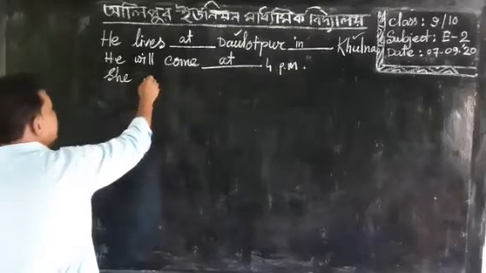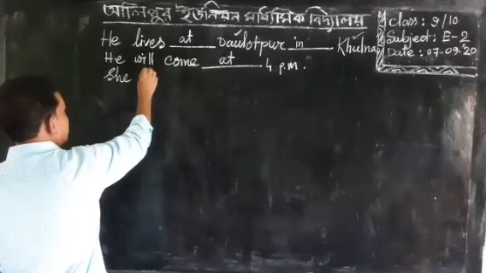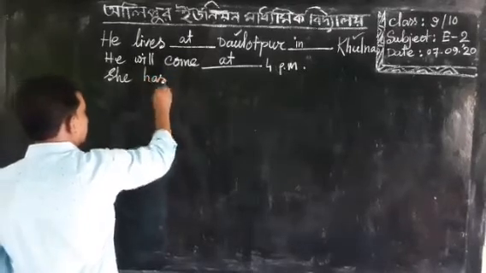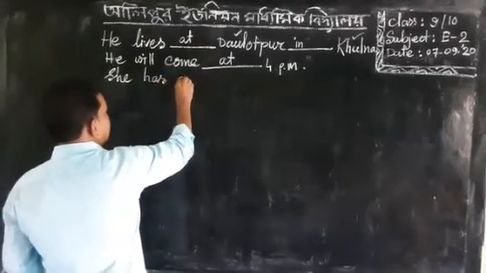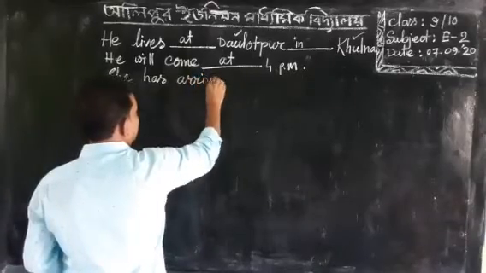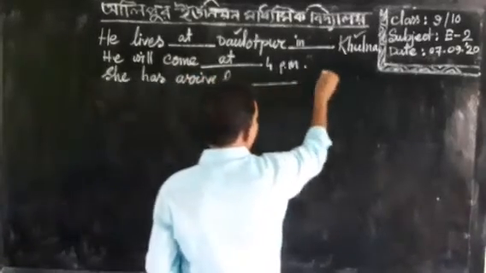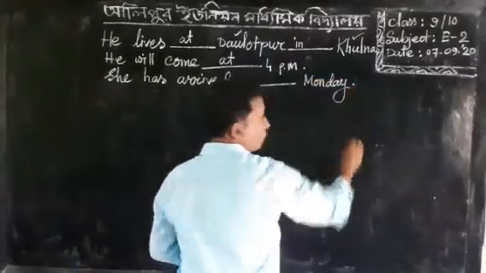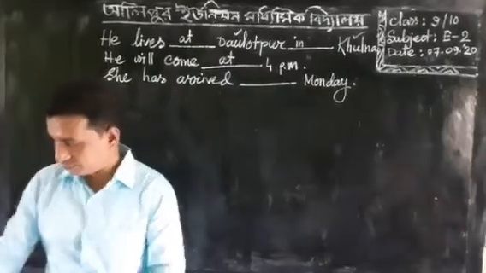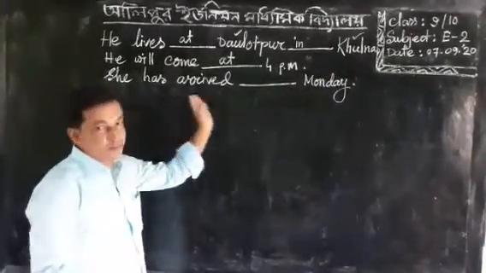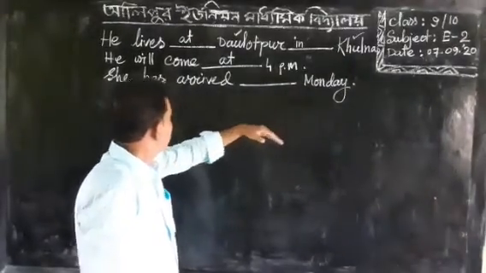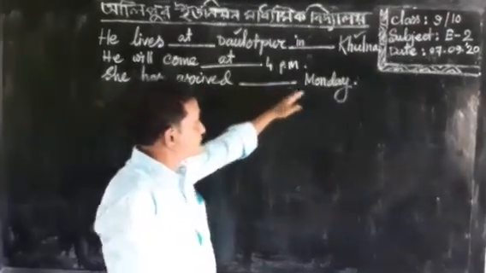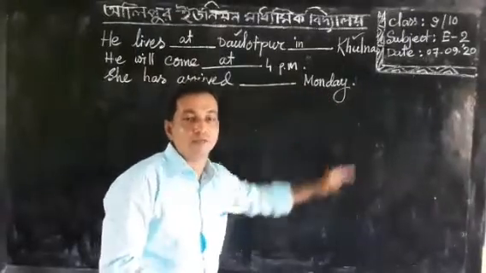Here is the sentence, and have a look. She has arrived blank Monday.